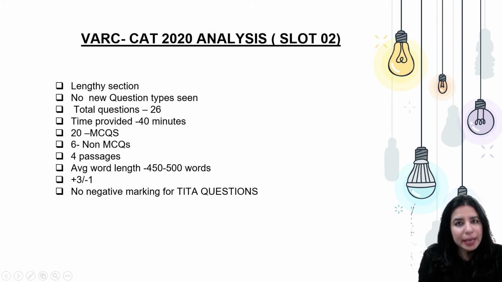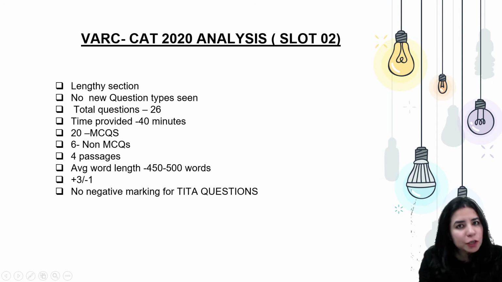There were 20 MCQs. When we talk about MCQs, there was negative marking, +3 and -1. That's how the score pattern worked. However, with non-MCQs, which are type in the answer, there are no answer choices provided. The only thing you need to do is type in the answer, so there was no negative marking. That definitely comes with this hidden rule that you have to attempt all the questions which are type in the answers.